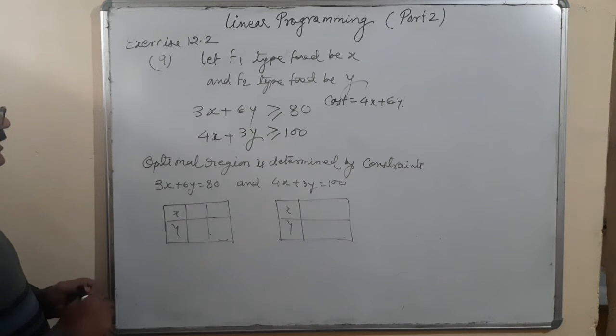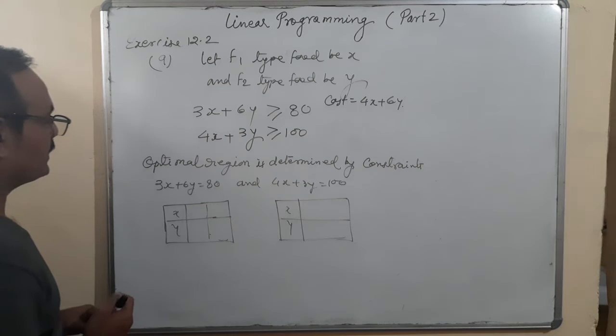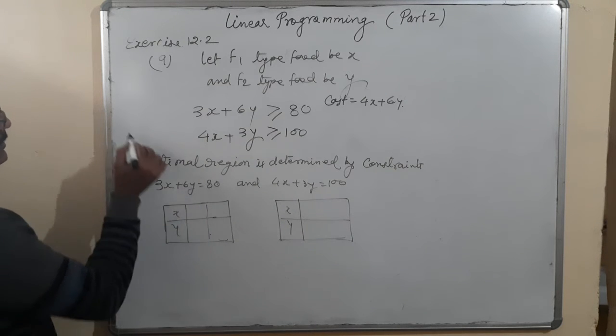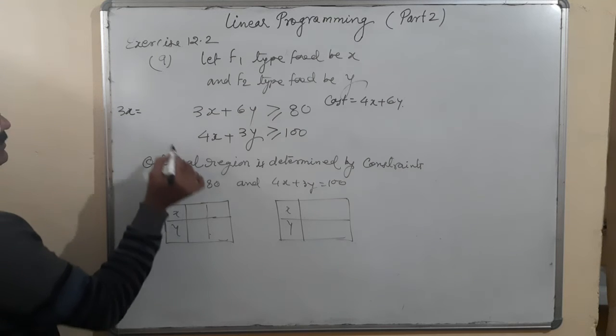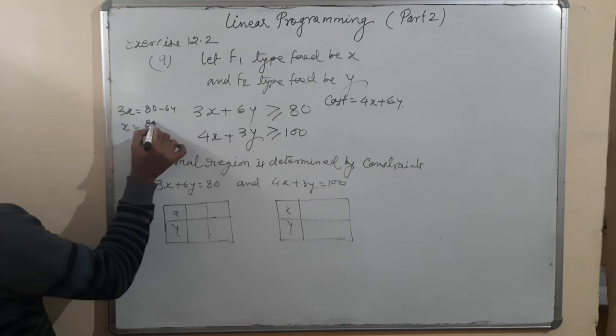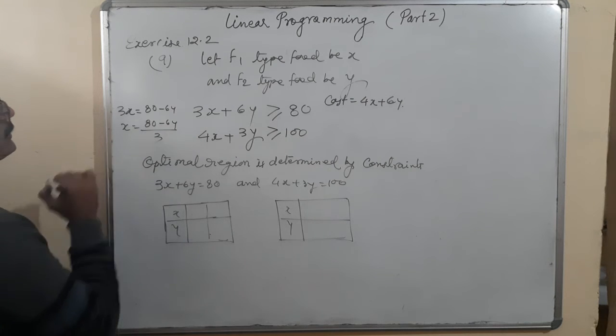No, it's not coming. 12, 36, 15... For this we can do one thing: we will separate one of the terms. So 3x is equal to 80 minus 6y, so x is equal to 80 minus 6y upon 3.